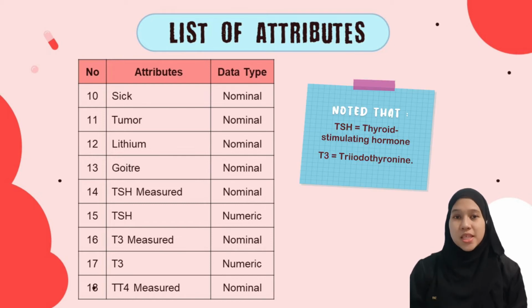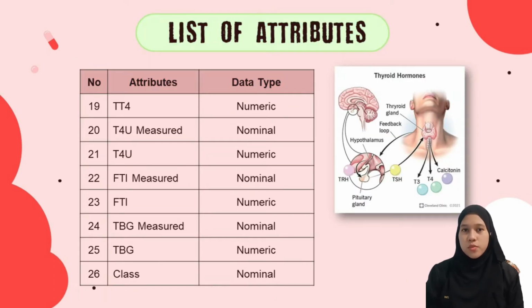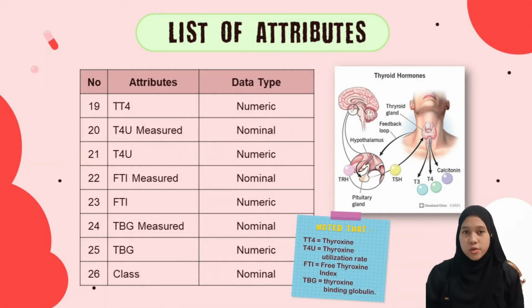Please note that TSH stands for thyroid stimulating hormone and T3 is triiodothyronine. Both of them are types of thyroid hormones and have numeric data type. And for the last list of attributes, we have TT4, T4U, FTI, TBG and class. All of them are classified as numeric data type. Meanwhile, T4U measured, FTI measured, and TBG measured are nominal data type. Then, same as before, note that TT4 is thyroxine, T4U is thyroxine utilization rate, FTI is free thyroxine index, and TBG is thyroxine binding globulin. All of them are crucial terms in hypothyroid disease.